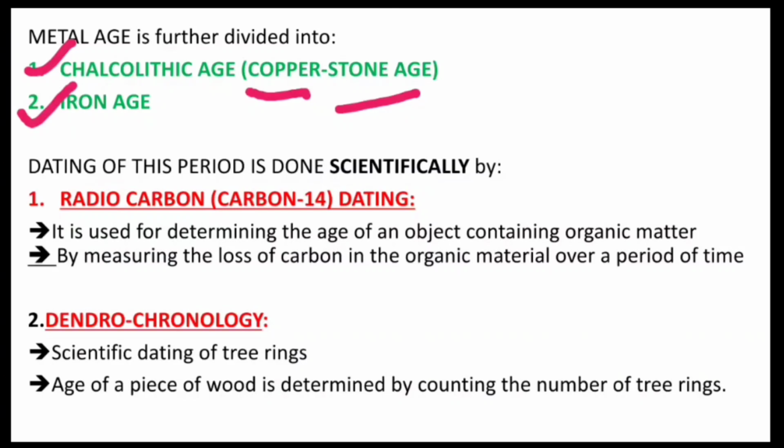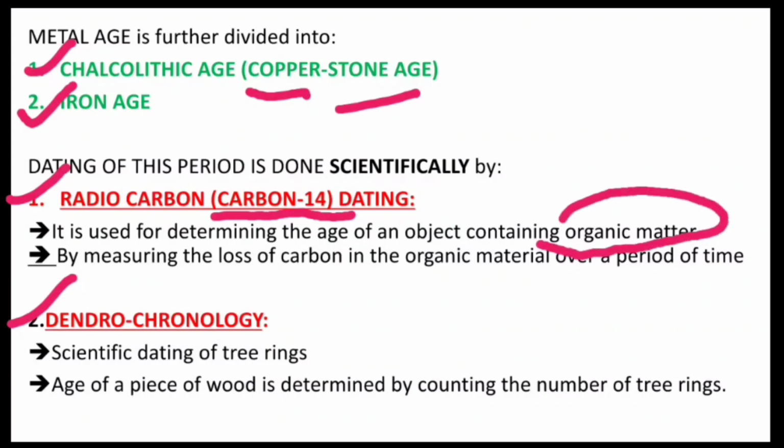Now how is the dating of this period, that is the prehistoric period, done? It is done scientifically by methods such as radiocarbon dating and dendrochronology. Radiocarbon dating is also known as carbon-14 dating. This method is used for determining the age of an object containing organic matter.